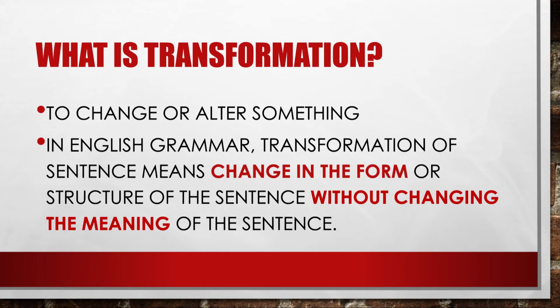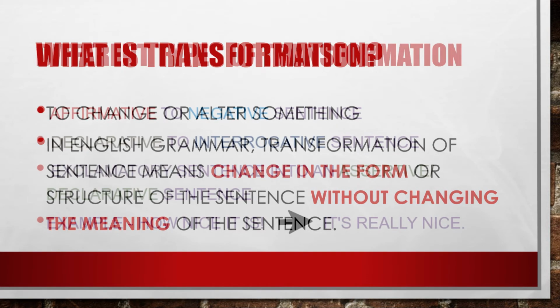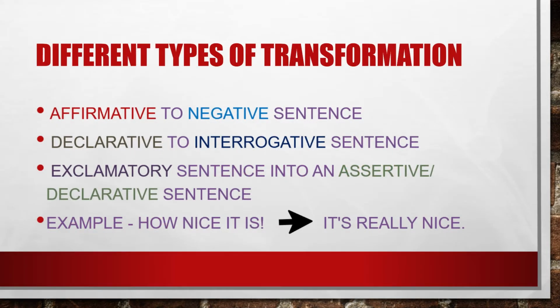Dear students, there might be different types of transformation of sentences, like changing the affirmative to negative sentence or changing the declarative sentences to interrogative sentence. We can also change an exclamatory sentence into an assertive sentence. For example, how nice it is.